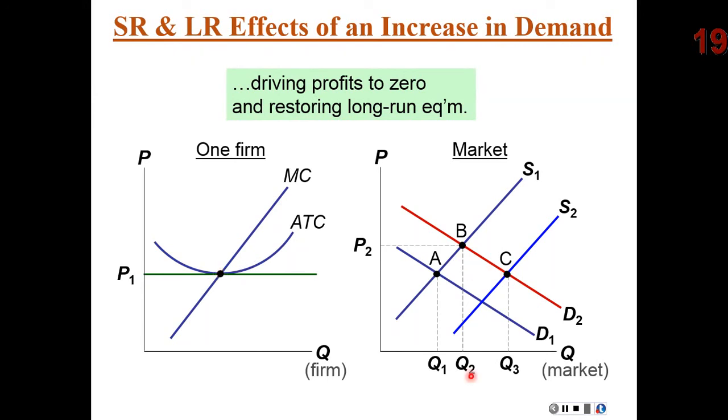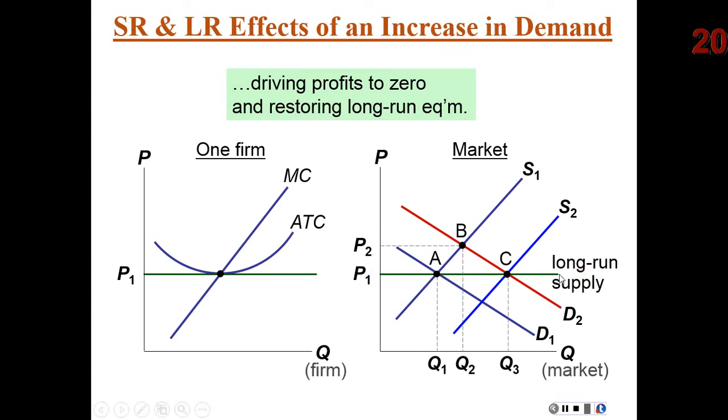But notice in our market we have a lot more quantity. So if the firms are now back to producing the smaller amount that they were originally producing, how could we have a larger market quantity? Well, that's because we've attracted new firms to the industry because of the profit that they had during those middle stages. So we have more firms, thus we have a higher equilibrium quantity. Now this process has basically led us to a long-run horizontal supply curve for our competitive industries.